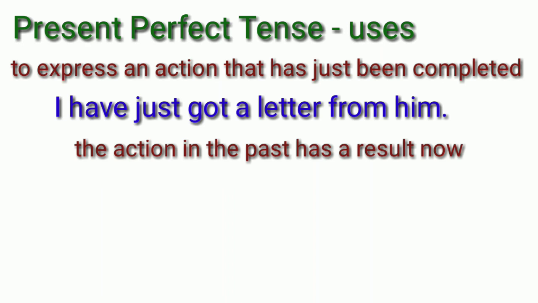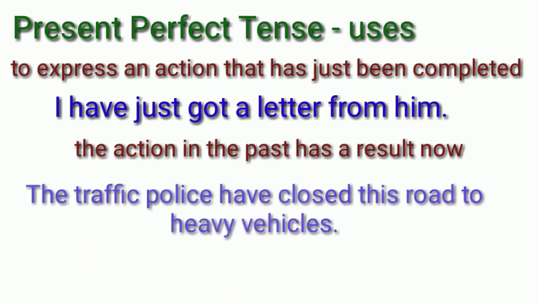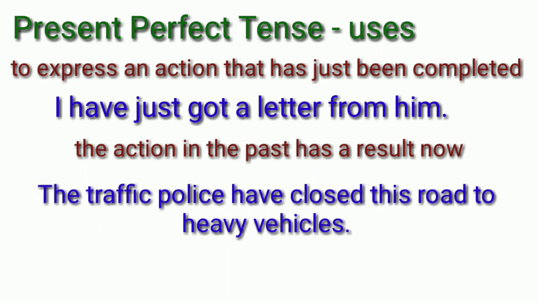We can also use present perfect tense when an action completed sometime in the past but is linked with the present. That means the action in the past has a result now. Example, the traffic police have closed this road to heavy vehicles.